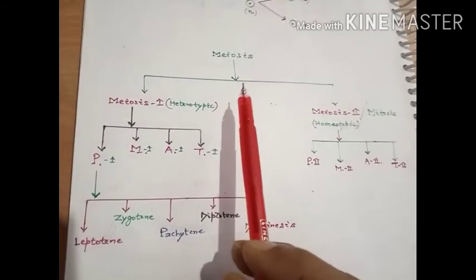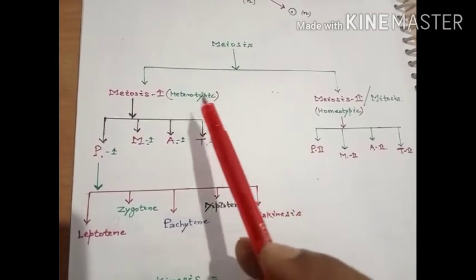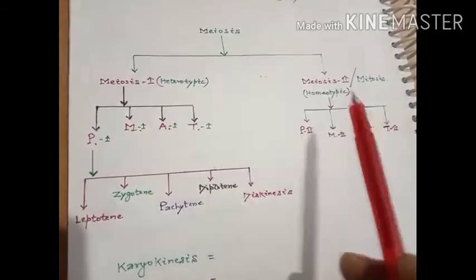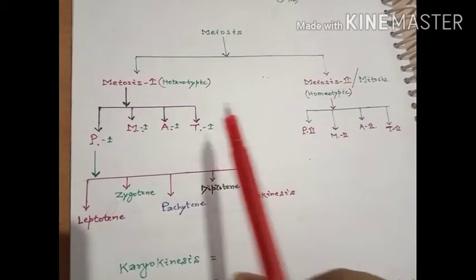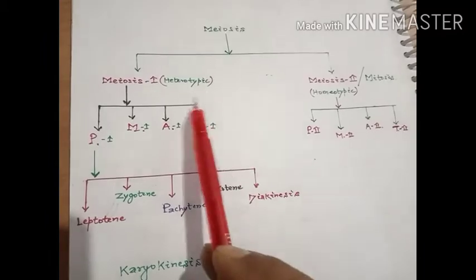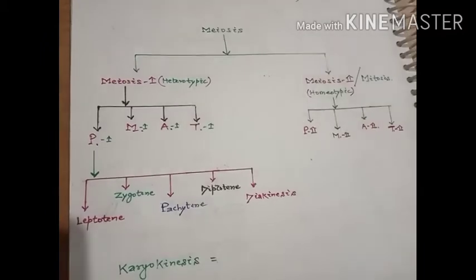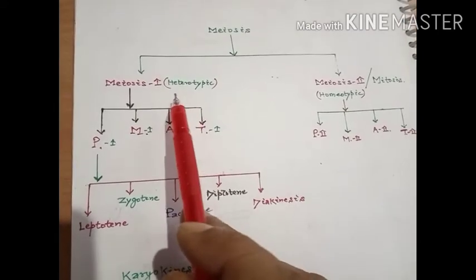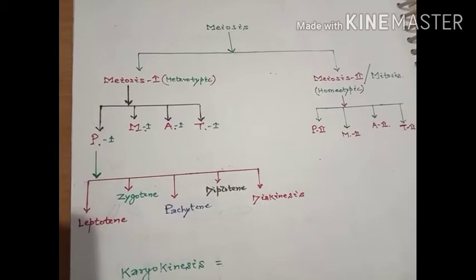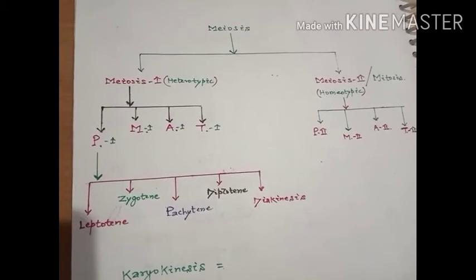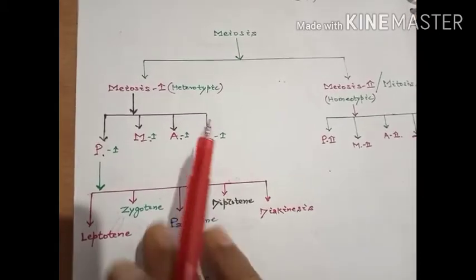Meaning to say, meiosis is divided into two substages, meiosis 1 and meiosis 2. Meiosis 1 is also known as the heterotypic division, as it is a reductional division. This reduces the number of chromosomes to half.